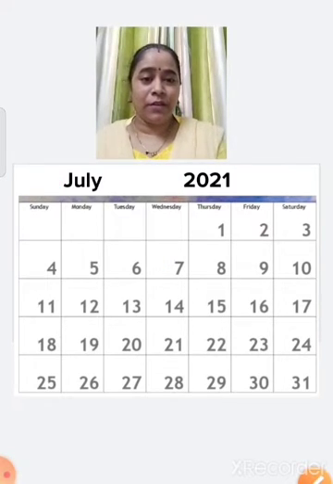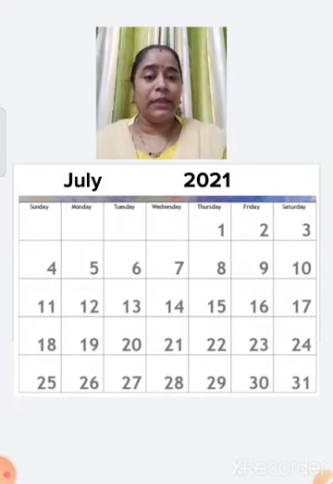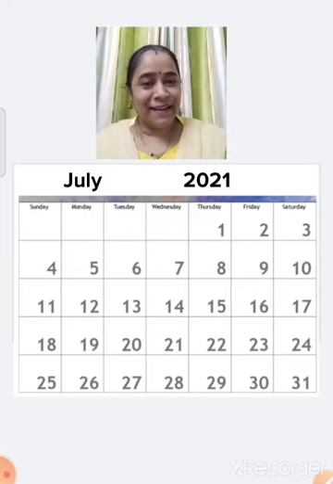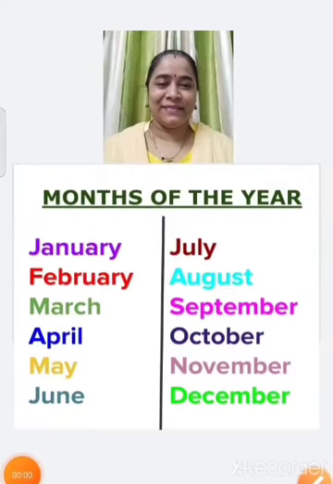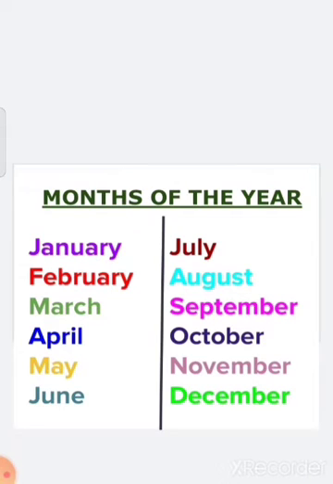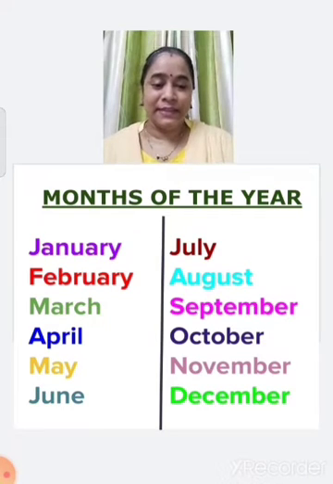Now, children, do you know there are 12 months in a year? Yes, there are 12 months in a year. Let's see.